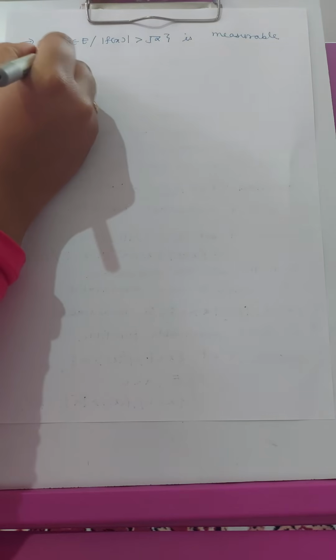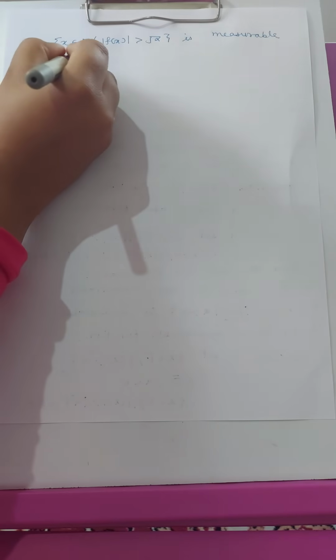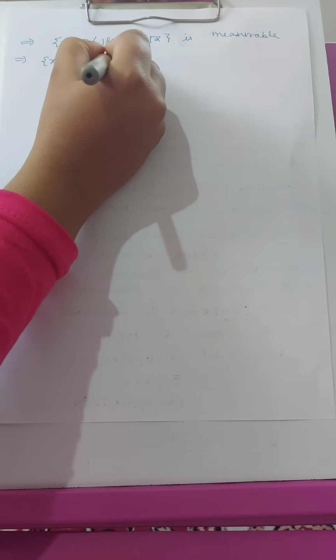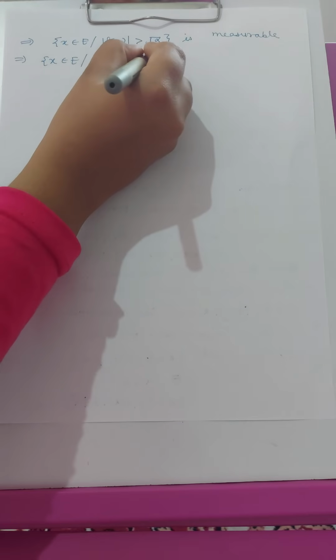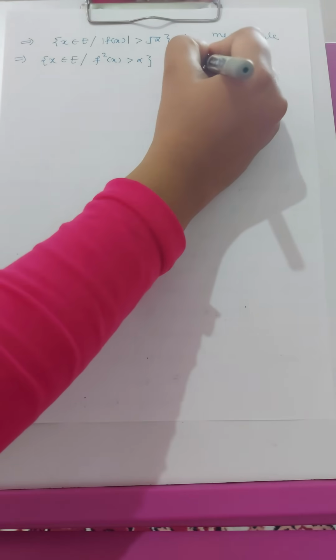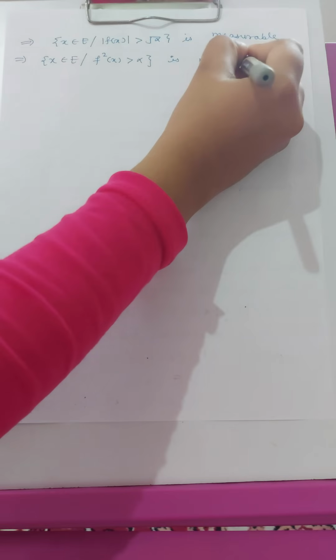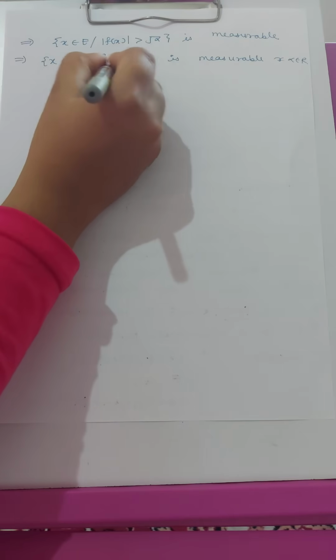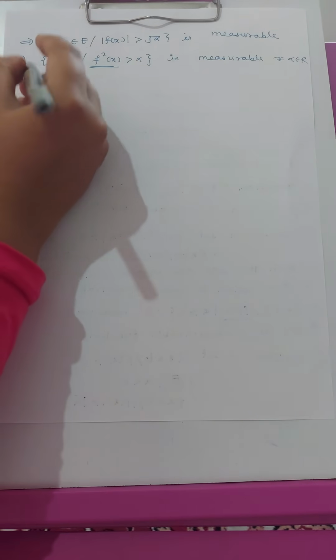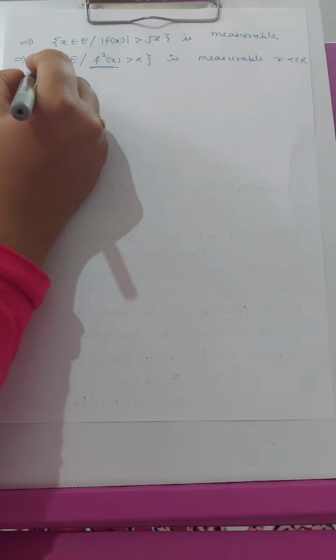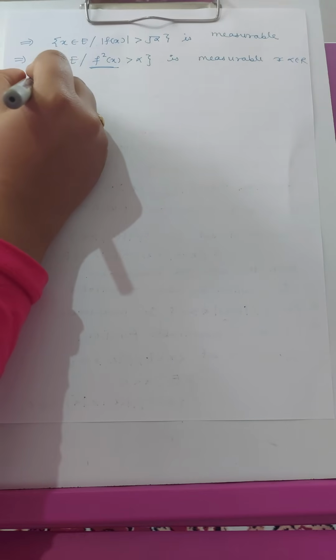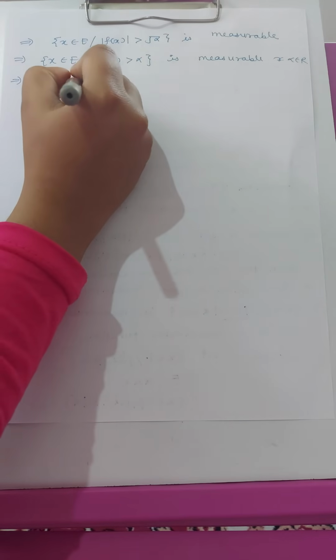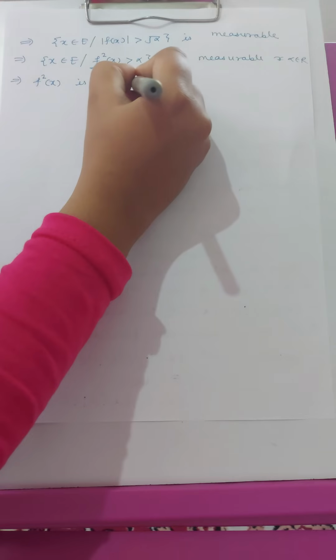So this implies that the set where x belongs to E such that f square of x is greater than alpha is measurable for alpha belongs to R. So by definition of measurable function, this function f square x is a measurable function.